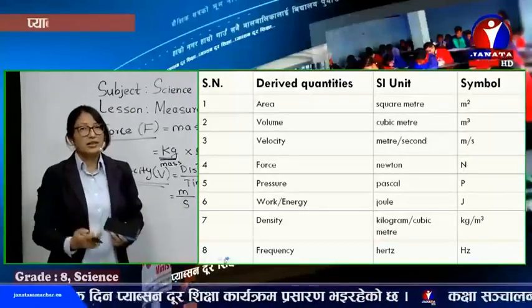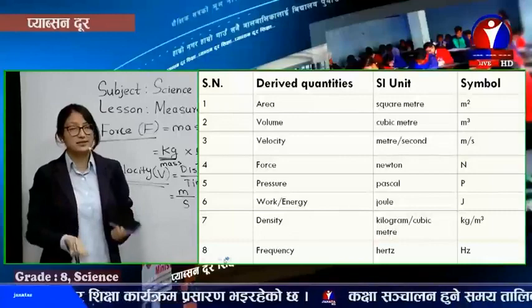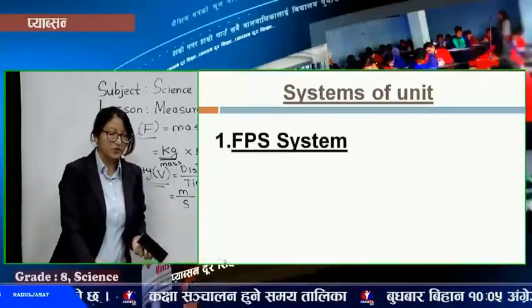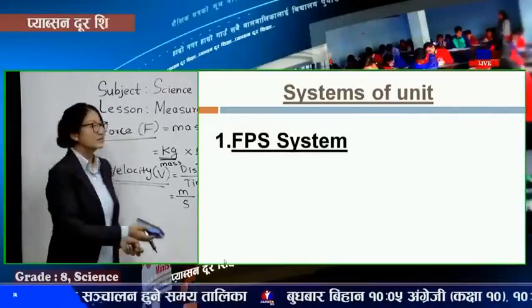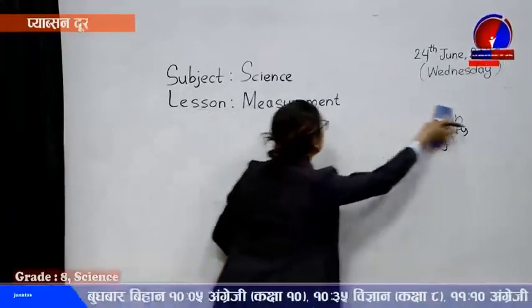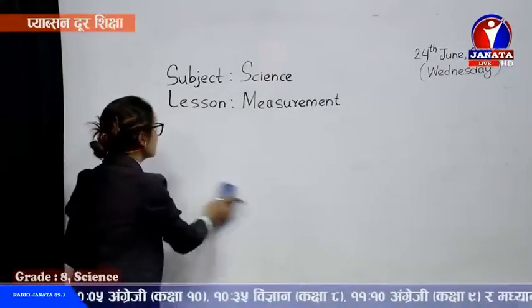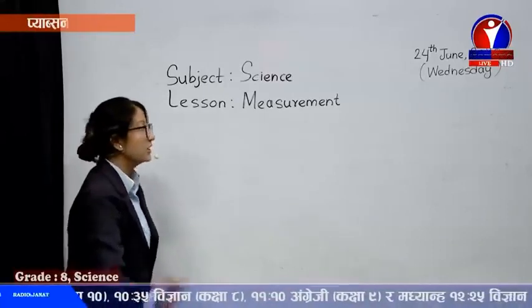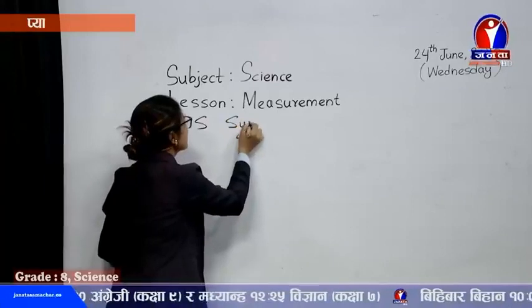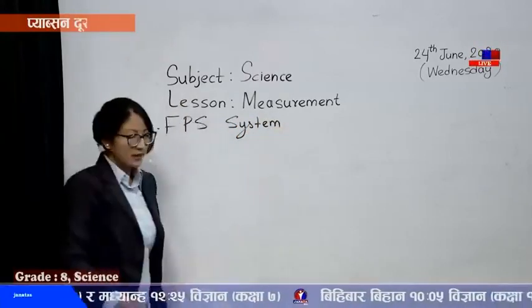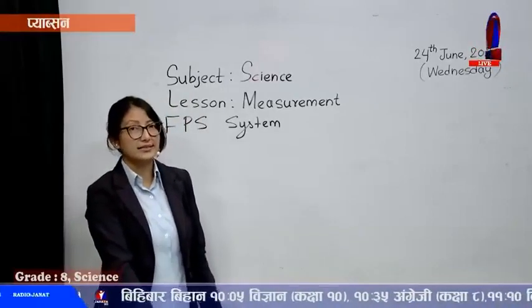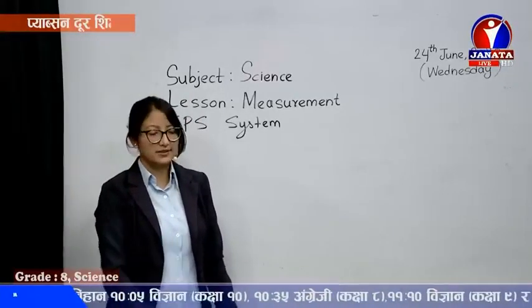Now we have already revised and explained derived units. Now we move to the next topic. Today we are going to learn about different systems of unit. In previous classes you might have already learnt about it. Different systems of units are: number 1, FPS system. You've already learned about it in class 6 as well as in class 7. Simply the revision plus slight explanation.